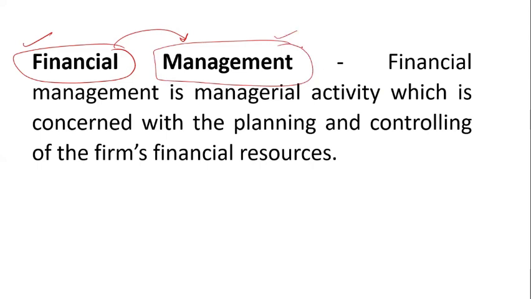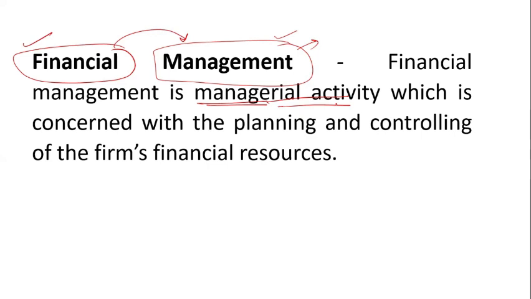And you know that, who manages this activity, who is responsible for managing the finance? The manager. This is a managerial activity. That's why financial management is a managerial activity, because managers have the responsibility to plan, to control and to budget the finance of the company in a proper manner.